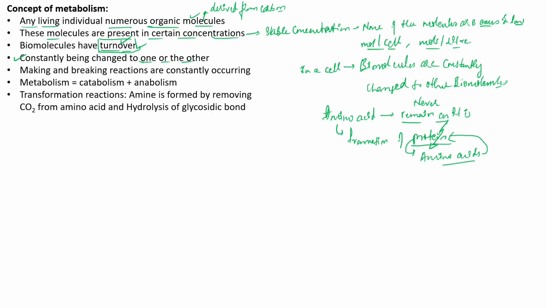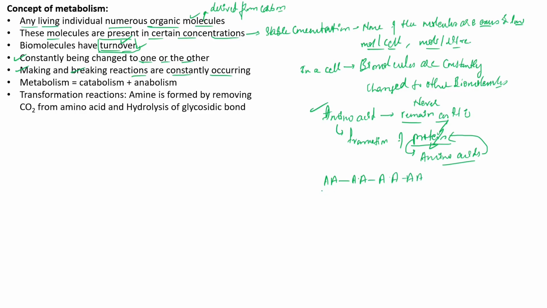Now we can see that these making and breaking kind of reactions are constantly occurring. For example, with amino acids, I take one amino acid and join it with another, and add one more, and one more.